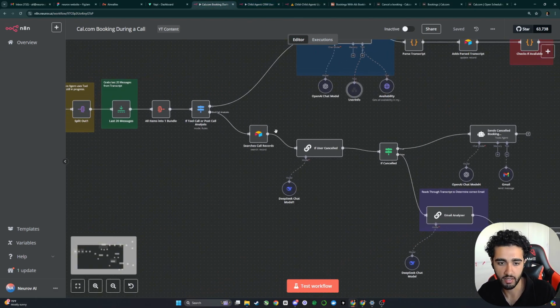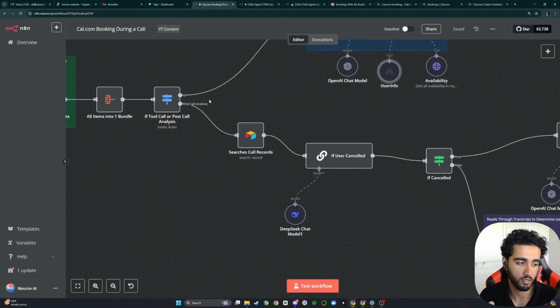Now let's break down the second half, which is the end of call analysis. So assuming that the user wants to, two things actually, the user can either cancel or they could make a new booking.